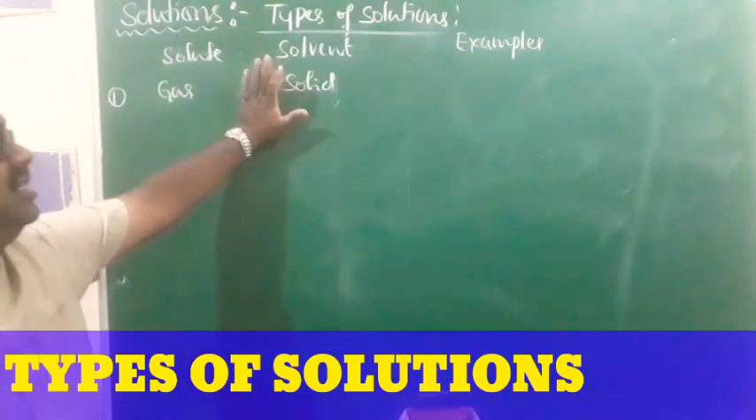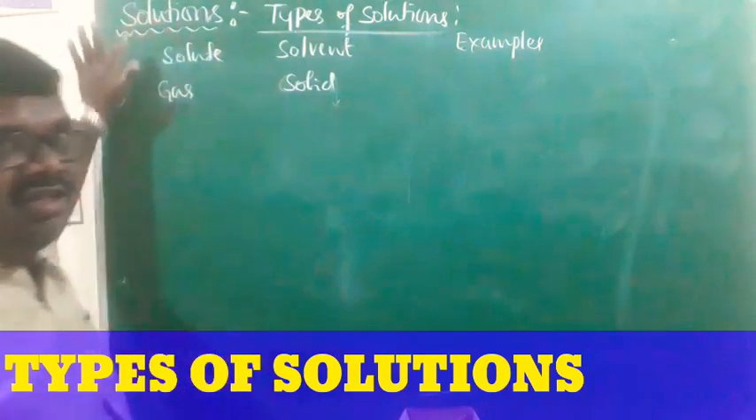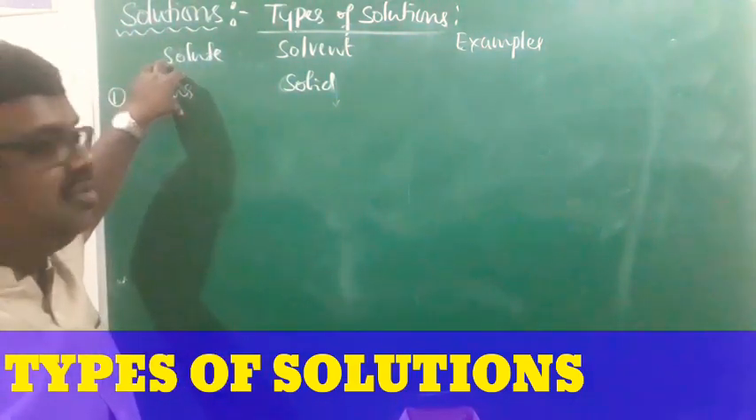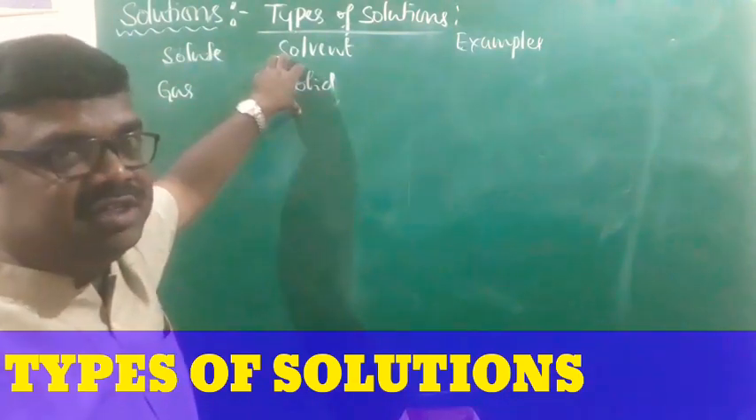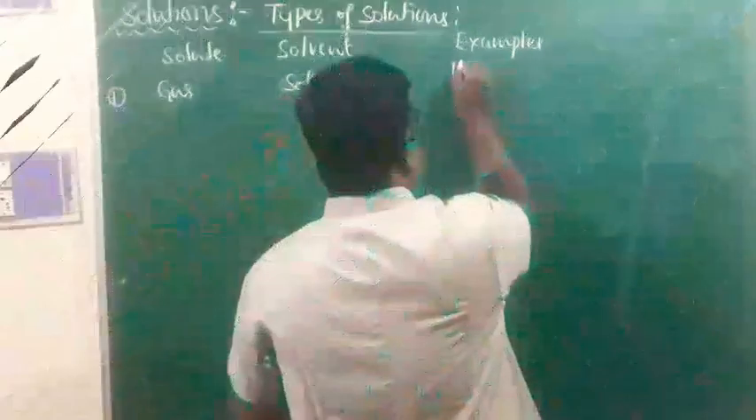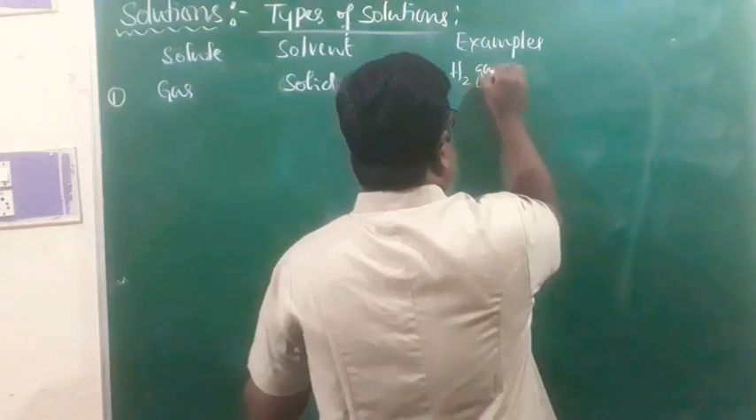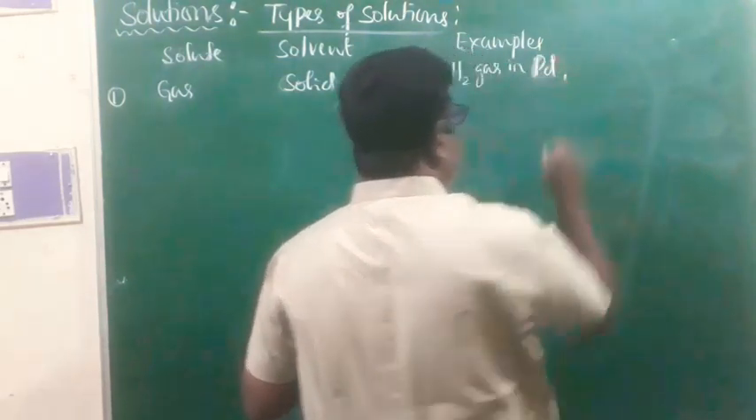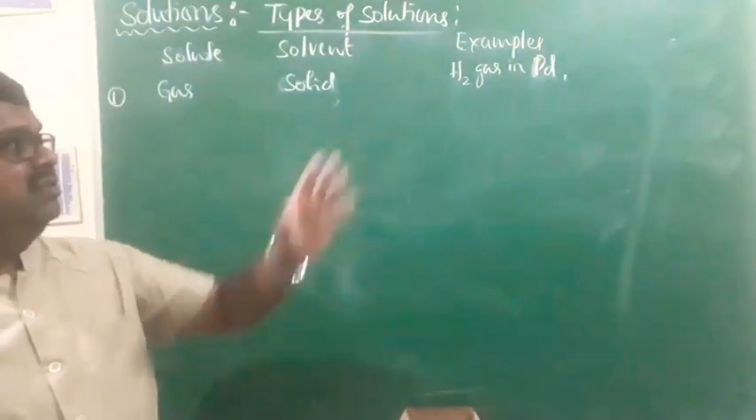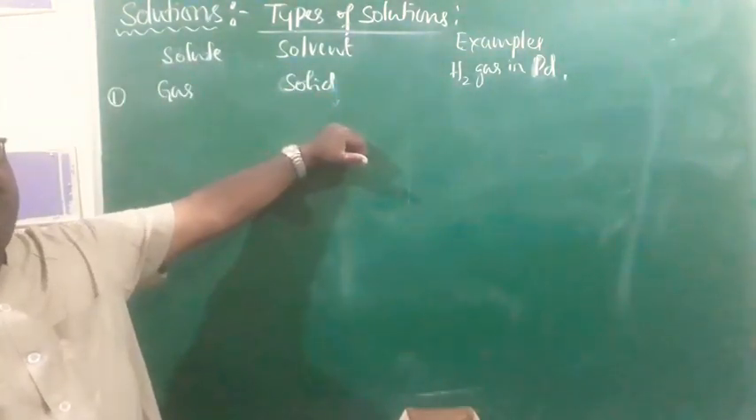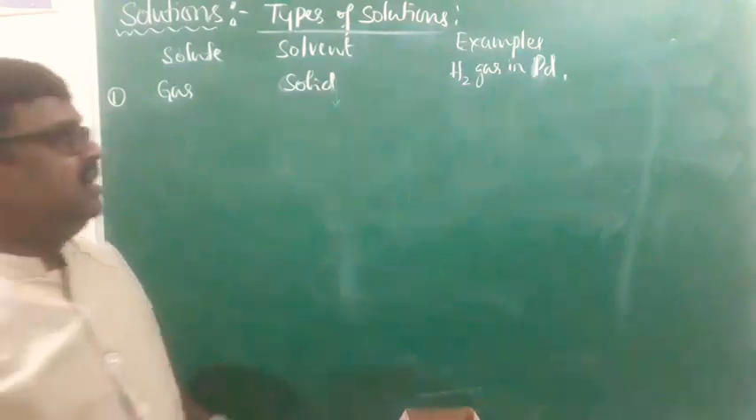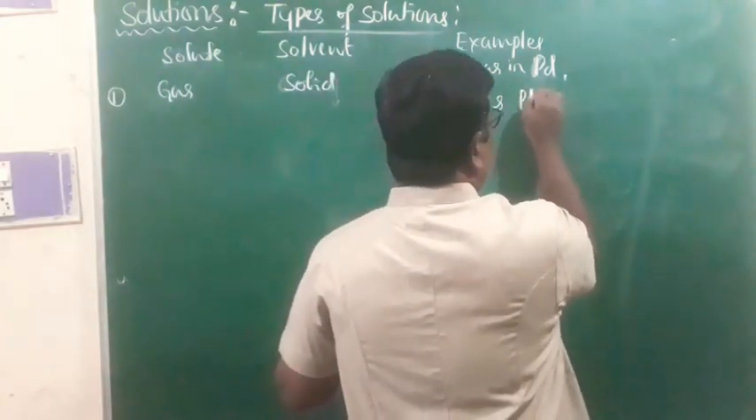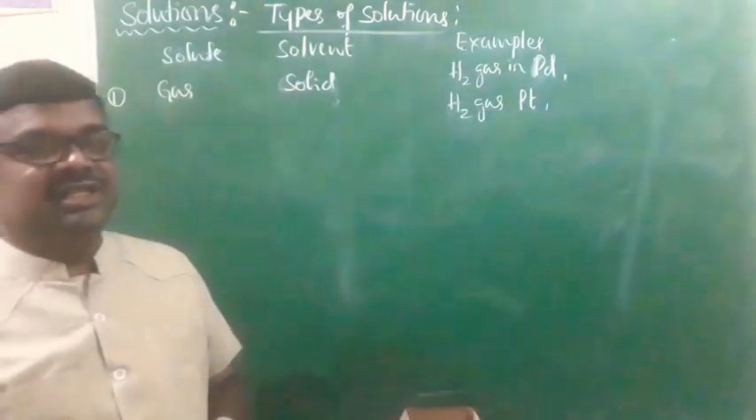The physical state of the solvent is solid, and the physical state of the solute is gas. The gas is present in smaller amounts and the solid in larger amounts, and that is a gas in solid type solution. An example is hydrogen gas adsorbed over palladium, which we call a solution of hydrogen in palladium, or a solution of hydrogen gas over platinum. This is also a gas in solid solution.